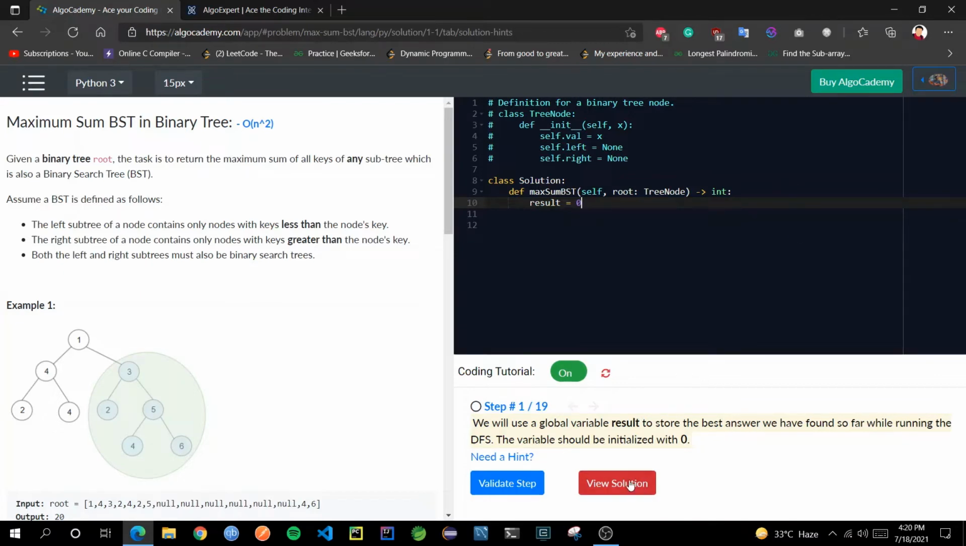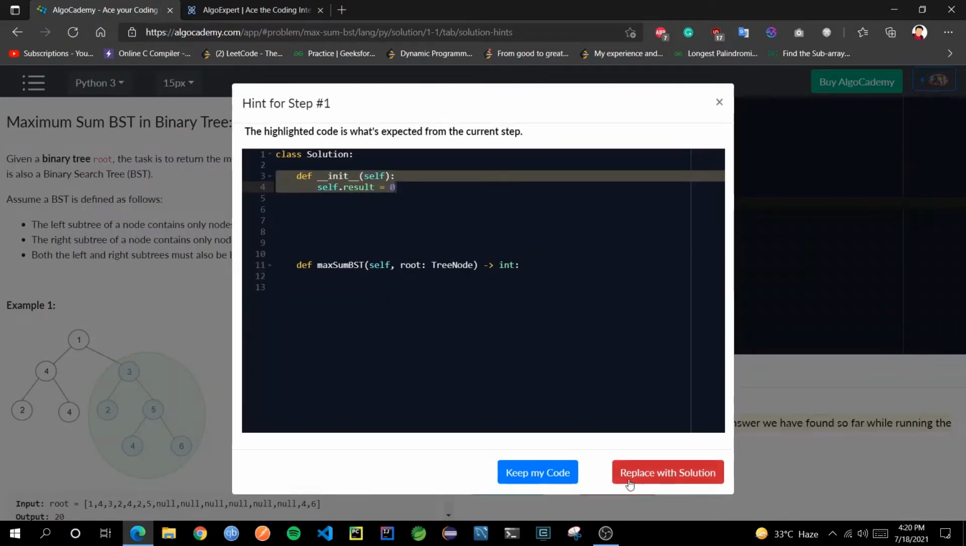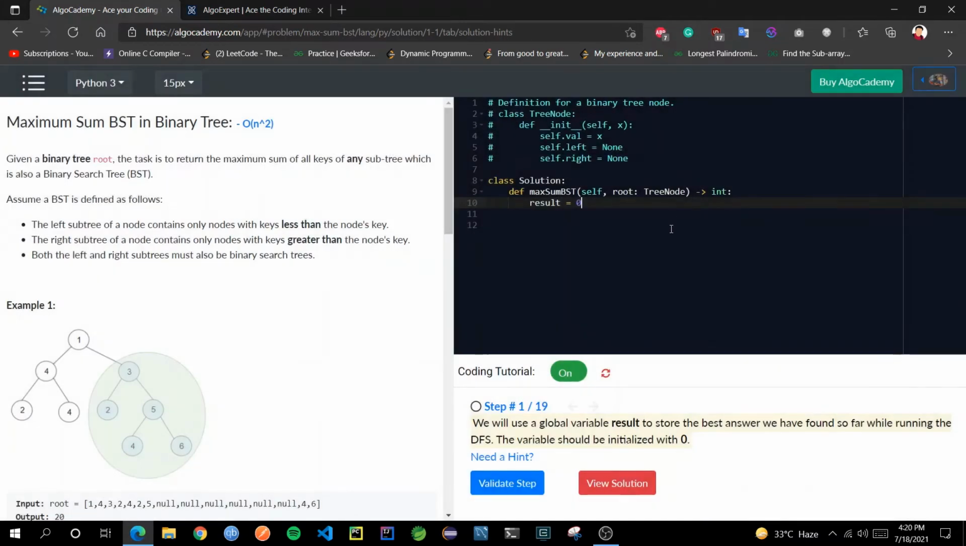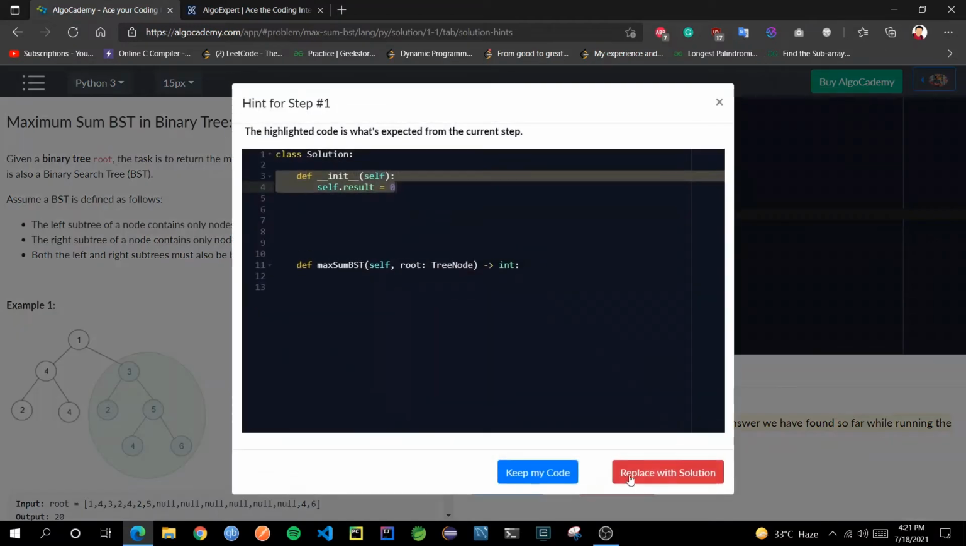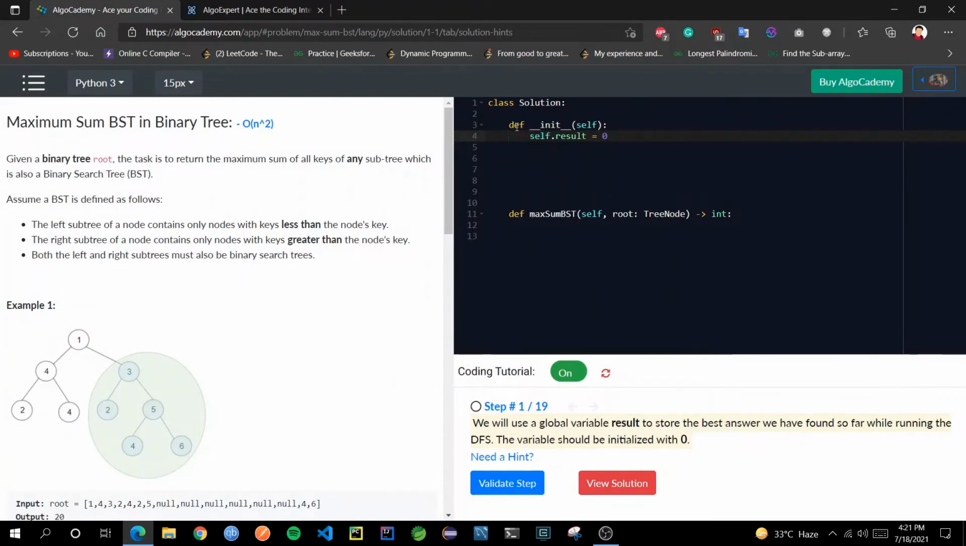If you click on this view solution, you can see what they are asking. See, I was not clear about what they meant. They meant a global variable result, but I made a mistake and wrote an instance variable inside this particular function. That is not correct, right? So what I can do is click here and replace the code with the solution. If I do this, whatever they were suggesting came directly over here.